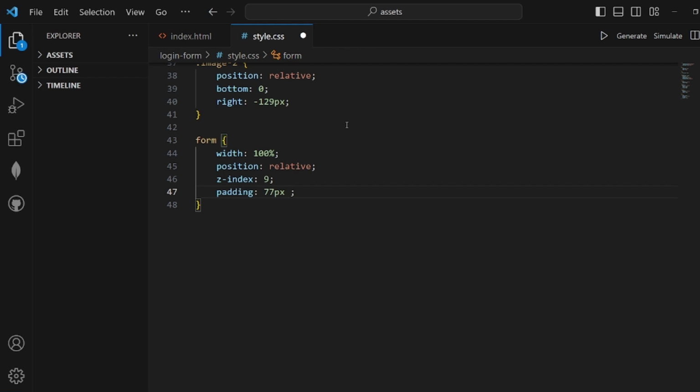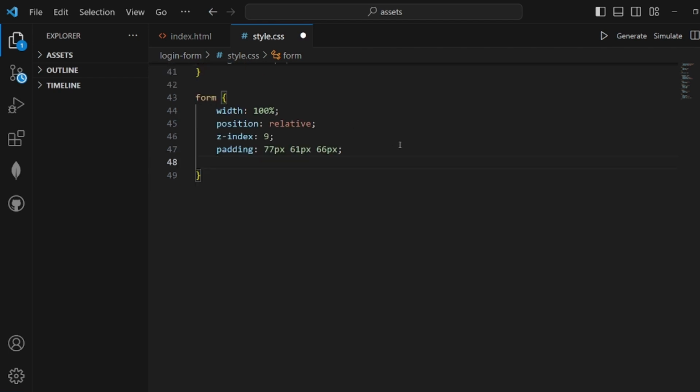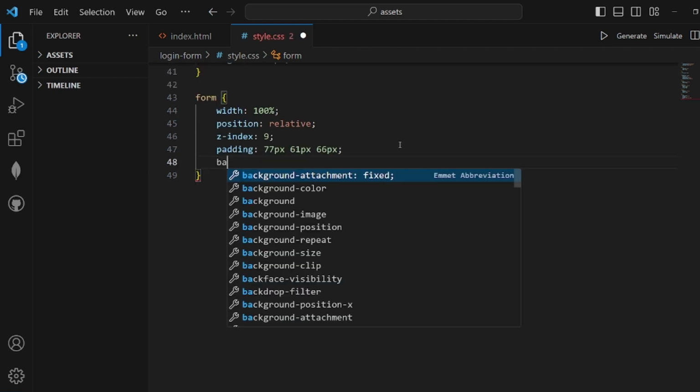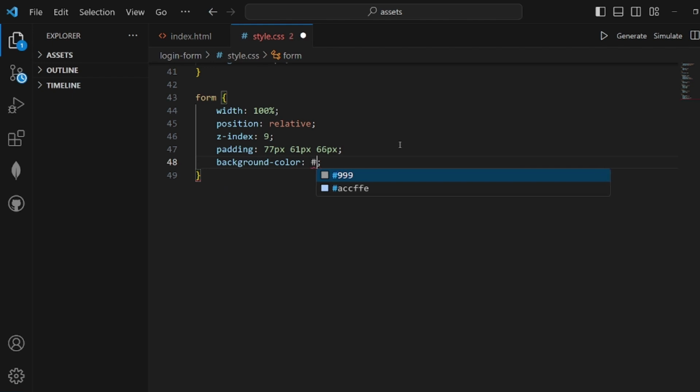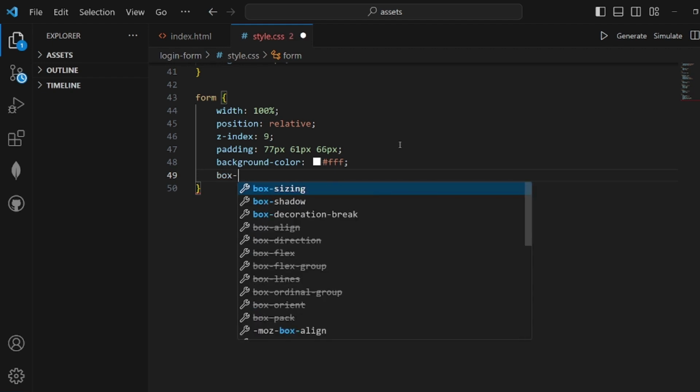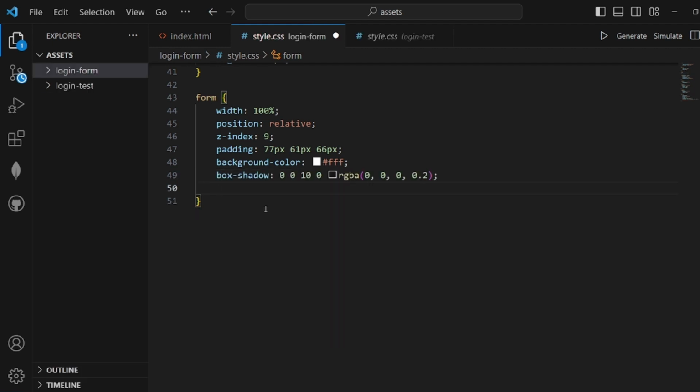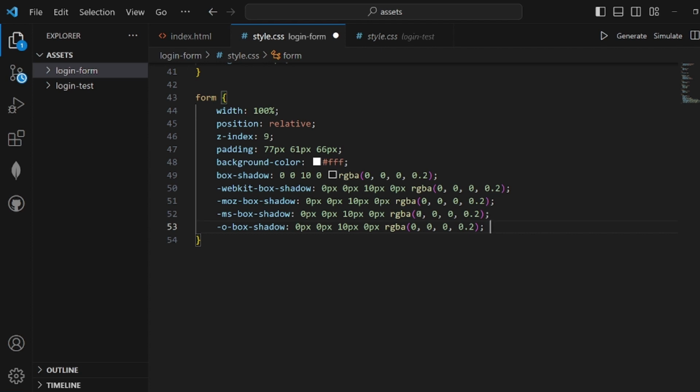Okay, and after padding, maybe we should set the background color to something like white. Also set the box shadow like this. It will add a cool linear shadow to your box. These 5 lines. Okay, and we're done with our form.